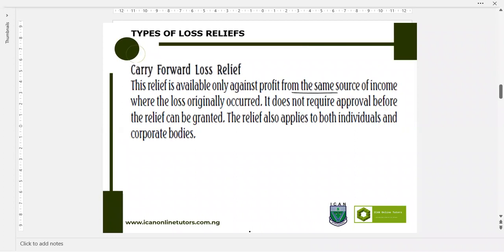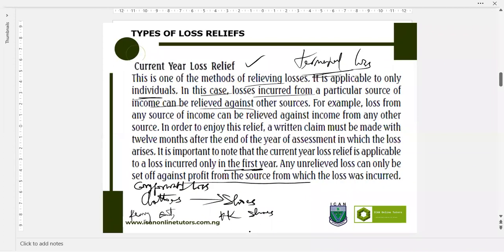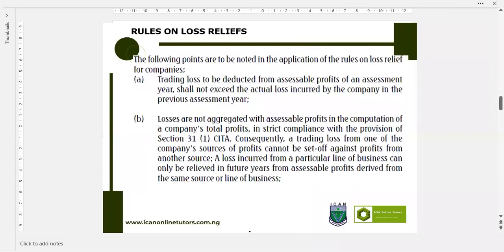relief available only against profits from the same source of income where the loss originally occurred, and it does not require approval before the relief can be granted. So unlike current year loss relief, which requires the approval of the relevant tax authority before it can be allowed for relief. Are we together? And this application must be made within 12 months after the end of the year of assessment in which the loss arises. Are we together? So, that's that.